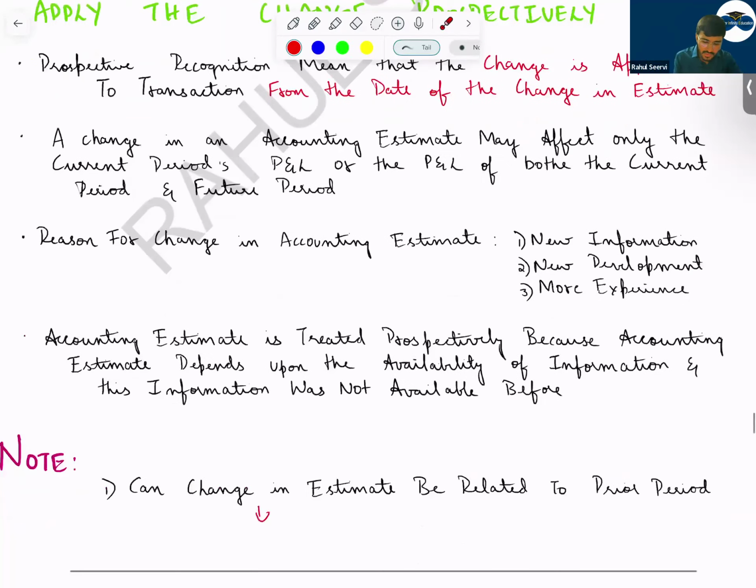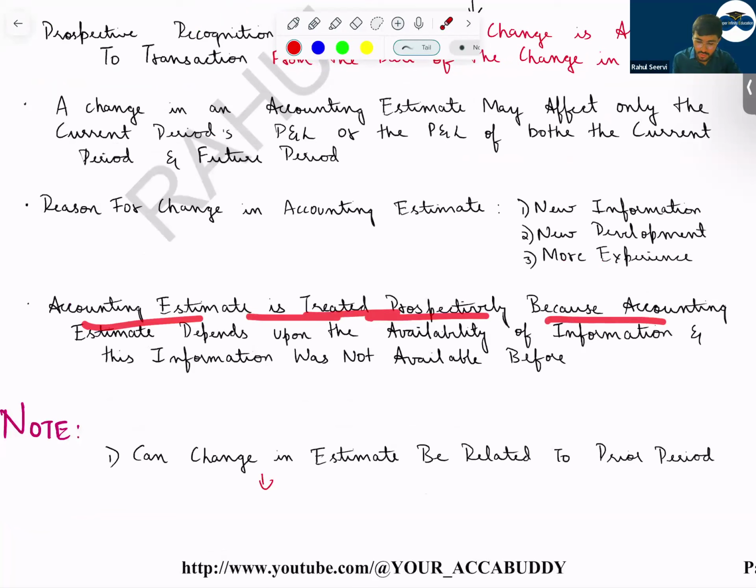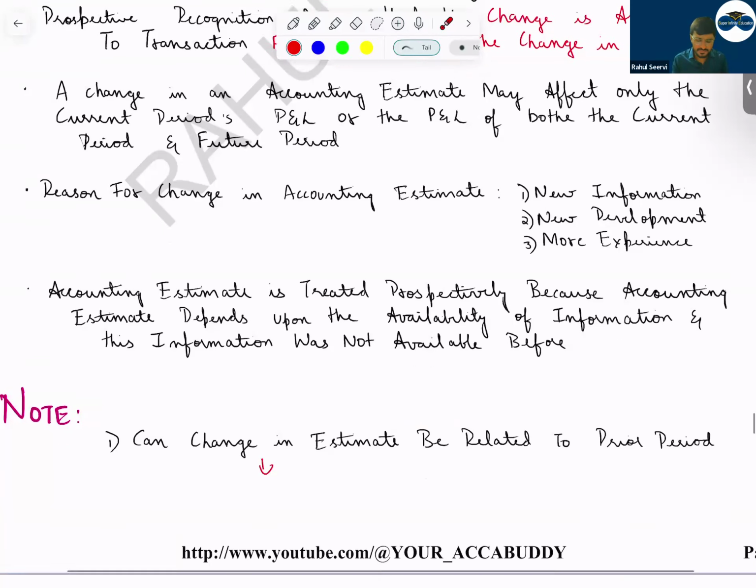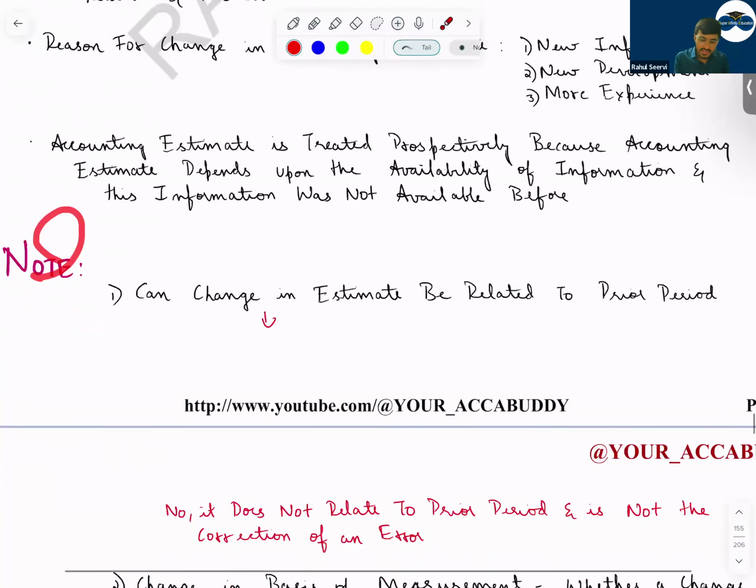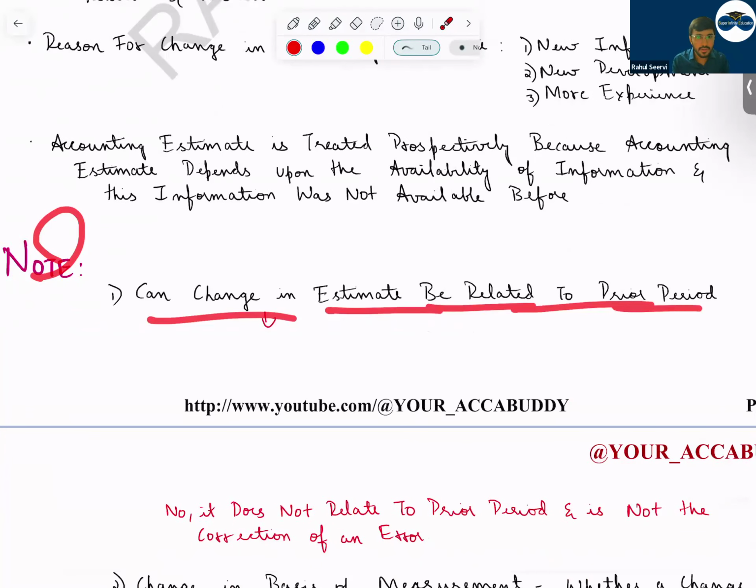Then, accounting estimate is treated prospectively because accounting estimate depends upon the availability of information, and this information was not available before. That is the reason for prospective treatment. Because before, we did not know this information. If previously we had known this information, we would have considered it. But now the information is available for the first time. We'll consider prospective treatment.